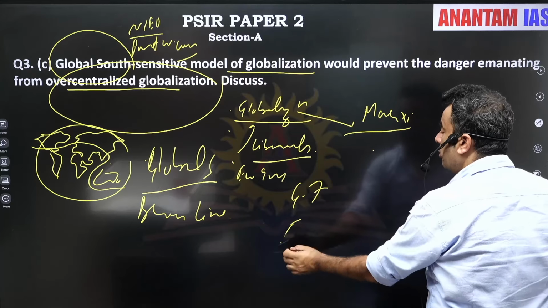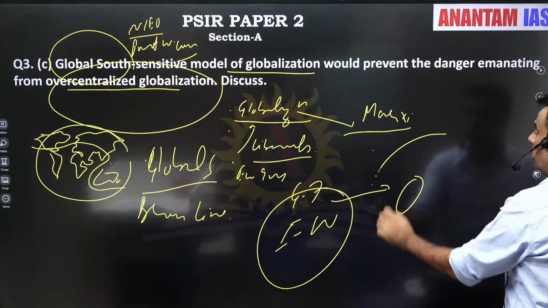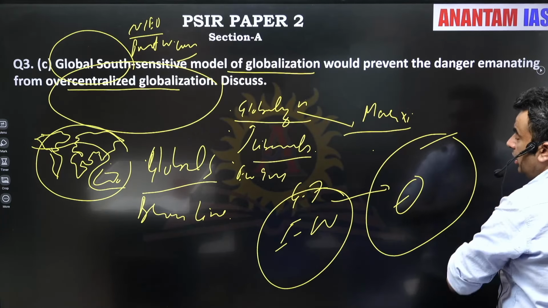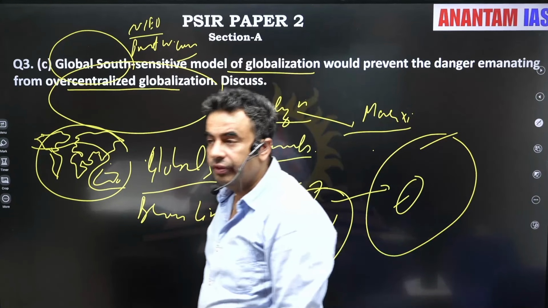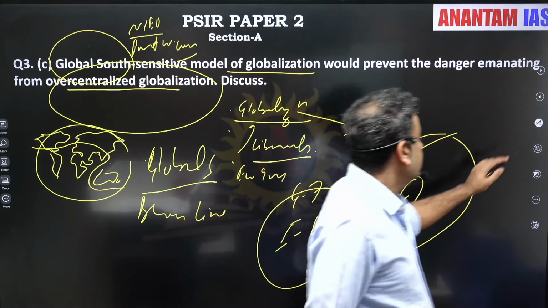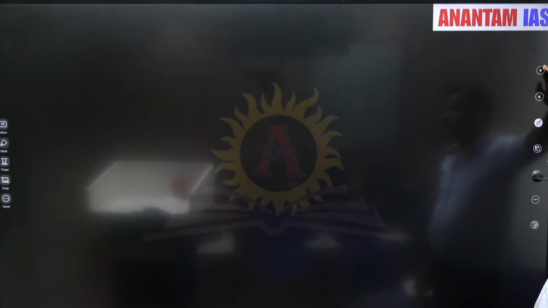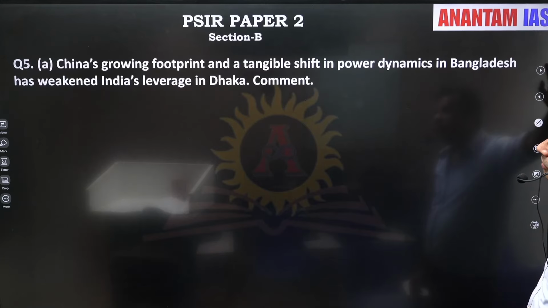Here you can also mention Immanuel Wallerstein, a Marxist scholar, core and periphery, that it has only served the core at the cost of the periphery. So these were the questions which were challenging. So the structure I have discussed. Direct questions you can read from the PDF.